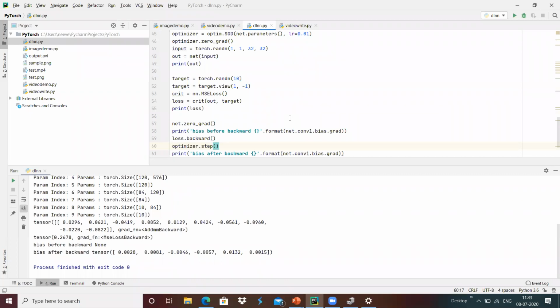PyTorch needs processing power, so the better option is GPU-hosted cloud platforms, which are available. I'm not sure whether Colab is GPU enabled. If it is, then we can use that platform.